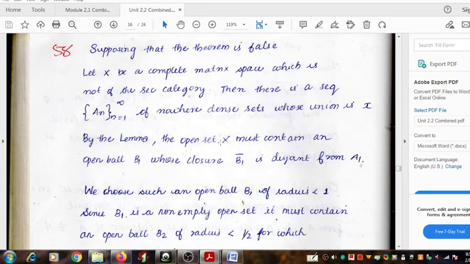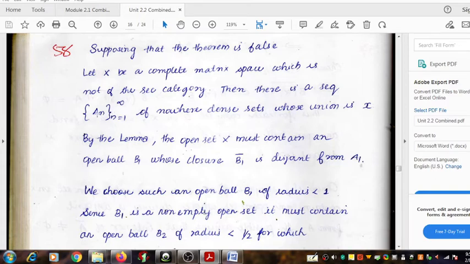So by applying the lemma, there exists an open ball, named B1, such that when we take its closure, B1 closure, it will avoid the first member.